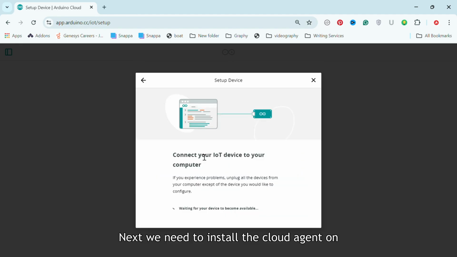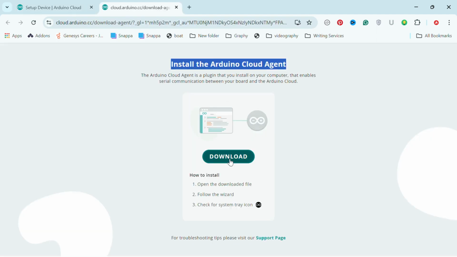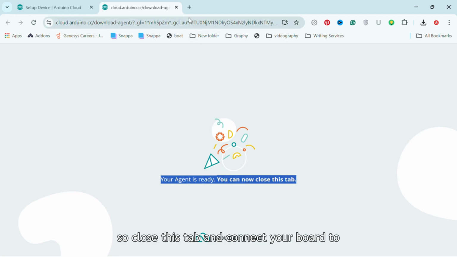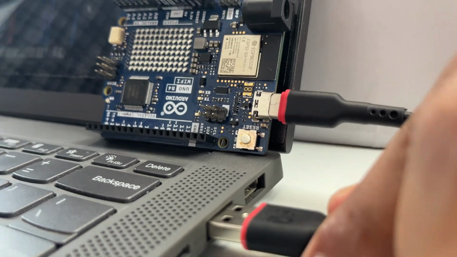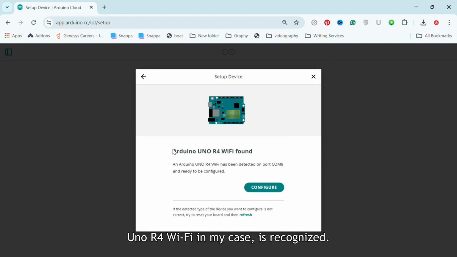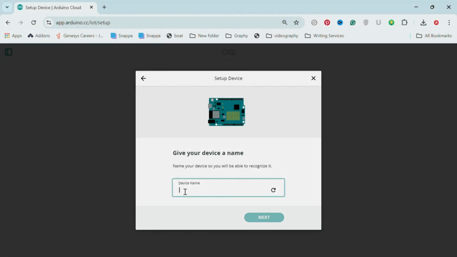Next, we need to install the cloud agent on your system. Click on Install, then Download. Once installed, you will see a prompt. So close this tab and connect your board to the system. And once your board, Uno R4 Wi-Fi in my case, is recognized, we need to configure it. This process can take up to 5 minutes or sometimes even longer. Give your device a name and click Next.